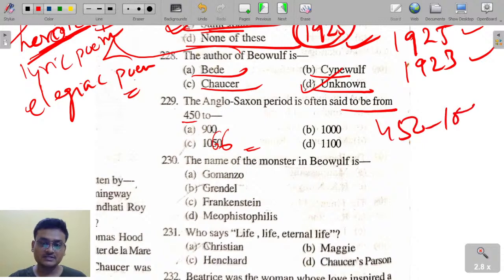450 to 1066. This is the Anglo-Saxon period. So here C is the right answer. Anglo-Saxons or Old English period.